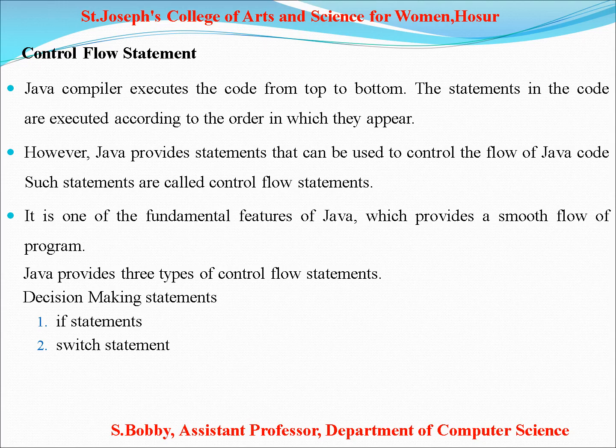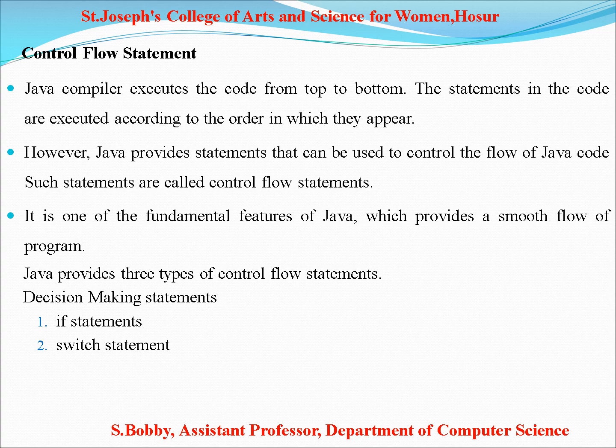In this video, we discuss decision making and looping in Java. Control flow statements in Java. The Java compiler executes the code from top to bottom. The statements in the code are executed according to the order in which they appear. It's one of the fundamental features of Java, which provides a smooth flow of the program.